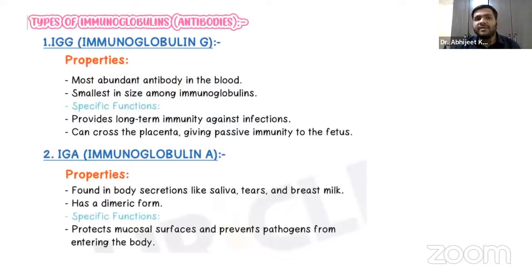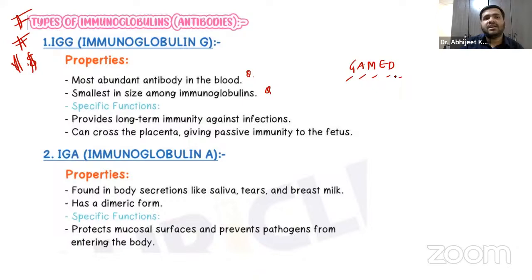Now we have different immunoglobulins, and these are very important. Always I ask you to put a dollar sign over here. IgG, immunoglobulin G: the very first question, it is the most abundant antibody in the blood. Second question, it is smallest in size among all the immunoglobulins. So you have to remember GAMED. First we are discussing G, that is immunoglobulin G.